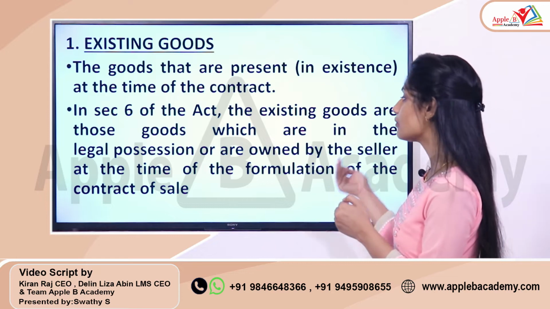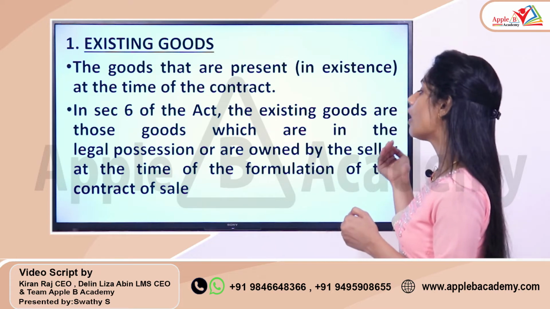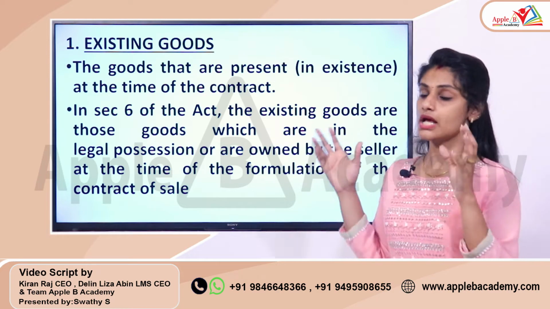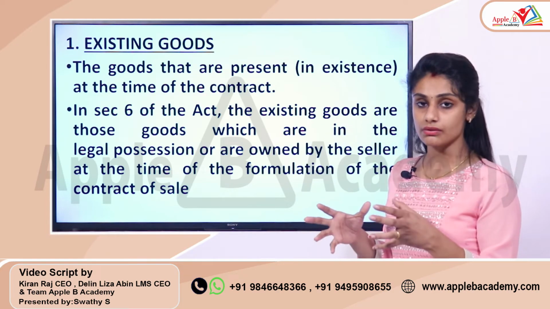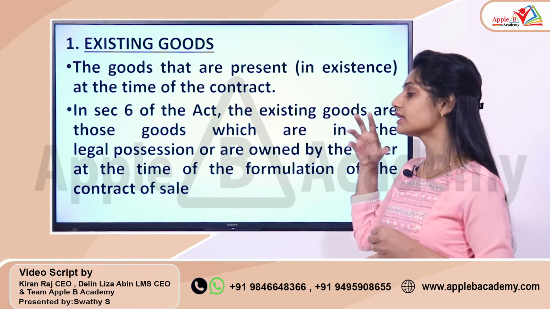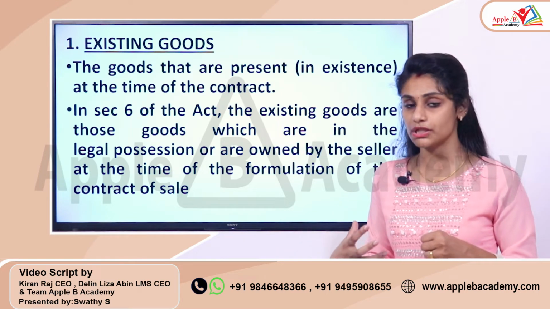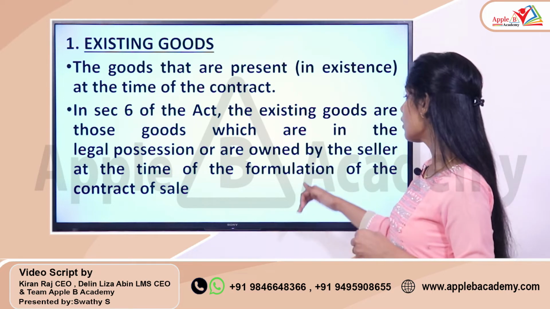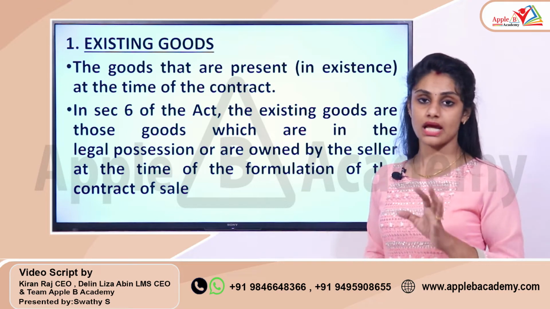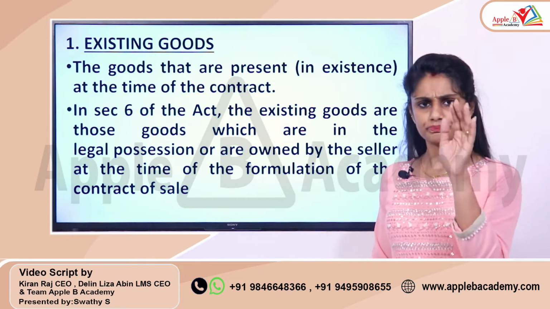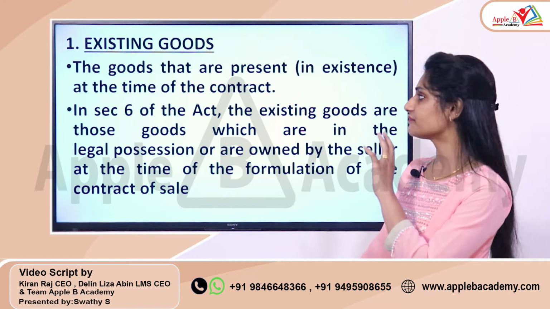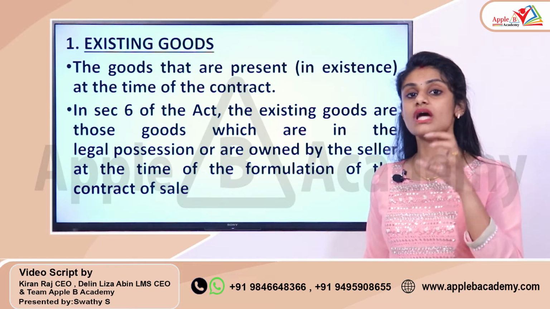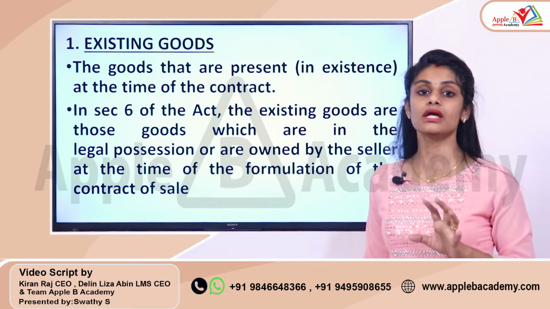The existing goods are those goods which are in the legal possession or are owned by the seller at the time of formulation of a contract of sale. So for it to become an existing good, firstly it can be within the legal possession of the person who is about to sell, that means the seller, or it should be owned by the seller at the time of making this contract. Okay. So the simple thing you need to identify from this term is that existing goods means those goods which are present at the time of making the contract.